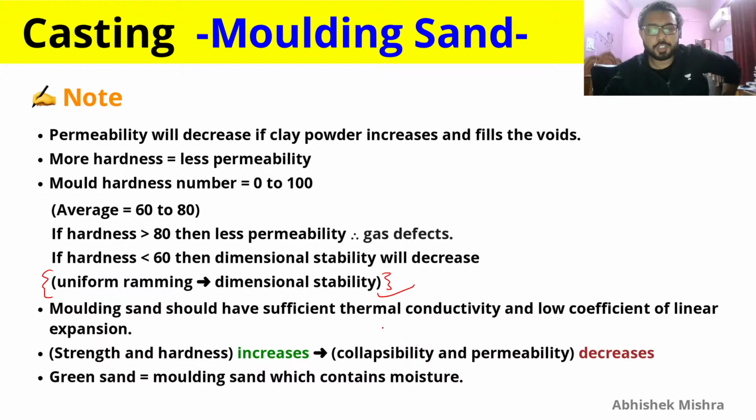Molding sand should have sufficient thermal conductivity and a low coefficient of linear expansion, so that your mold cavity does not get its shape and size changed, and we only get the desired shape of the cavity. Strength and hardness, if they increase, make the collapsibility and permeability decrease. So if strength and hardness increase, collapsibility and permeability will decrease. This is one thing you need to remember here.